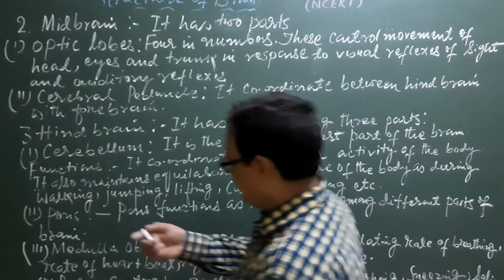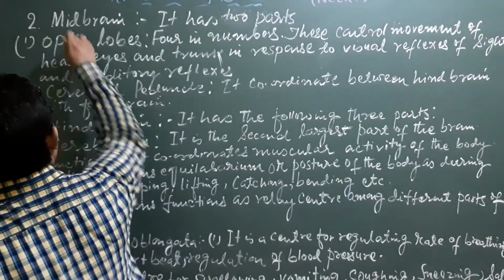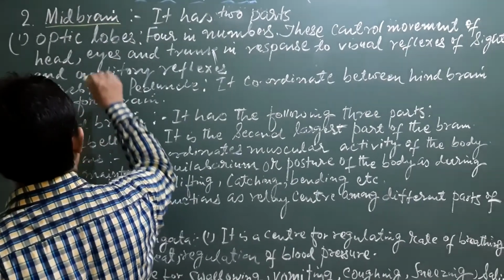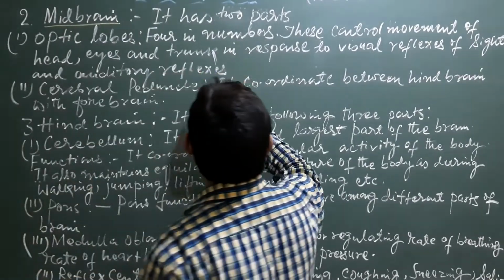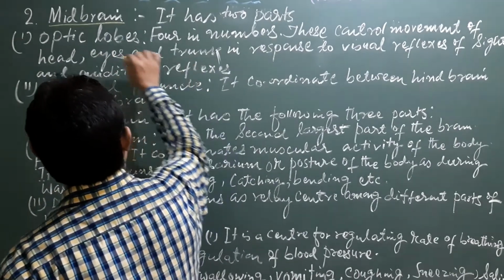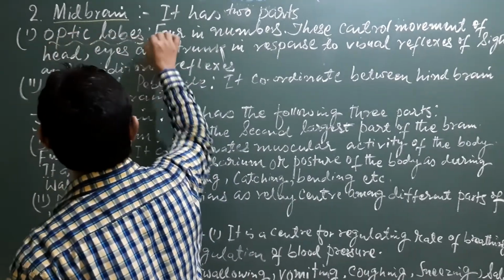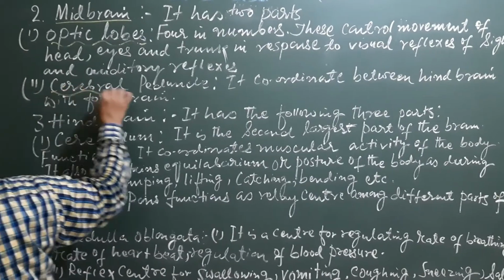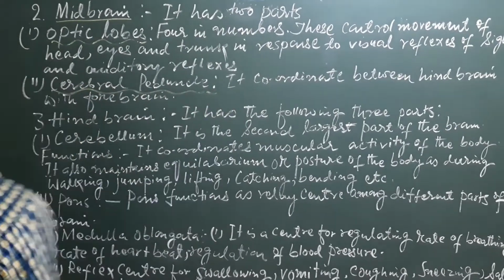So these are the important parts of the forebrain and their functions. Now the second important part is the midbrain, and it also has two parts: number 1, optic lobes, and number 2, cerebral peduncle.